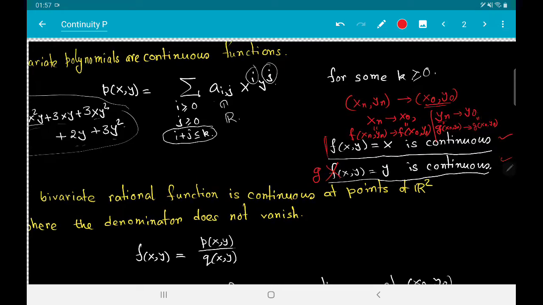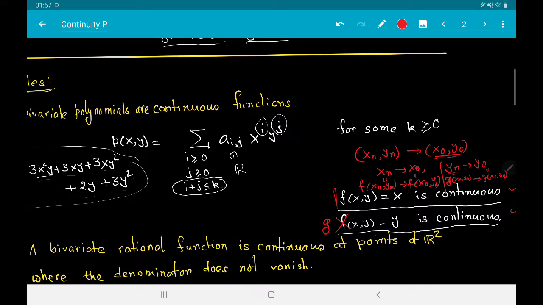But once you have that, we can say that whatever i I choose, x to the power i is continuous. Whatever value of j I choose, y to the power j is continuous. Now if x to the power i is continuous and y to the power j is continuous, then the product of them is again continuous: x to the power i, y to the power j is continuous.